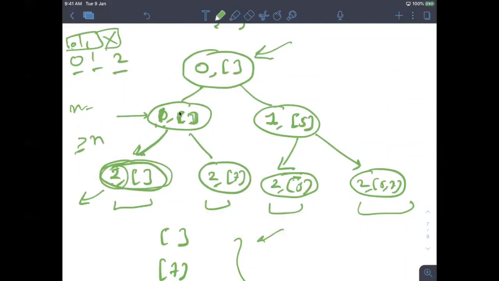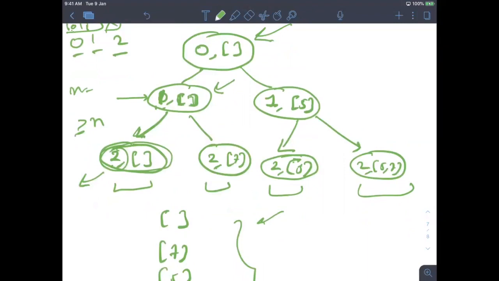The question I wanted to ask was that if 1 comma empty bracket means we are not choosing anything in the first index, right? Yes. So what are we actually doing then? We are keeping the next first index as empty. Then what is our next line of action? How are we drawing the children of this particular node?